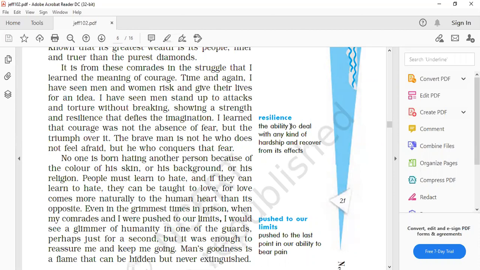We try to find out the reason why the fear is there and then we practice for that. We take help of others, we get knowledge from others, again do practice and overcome that feeling of fear. That is the feeling of courage. So according to him, the brave man is not he who does not feel afraid, but he who conquers that fear. मतलब बहादुर वो है जो डरता नहीं है, but he who conquers that fear, जिसने उस डर की फीलिंग को जीत लिया. That man is the real brave man. So underline all this explanation given by him about courage and bravery.